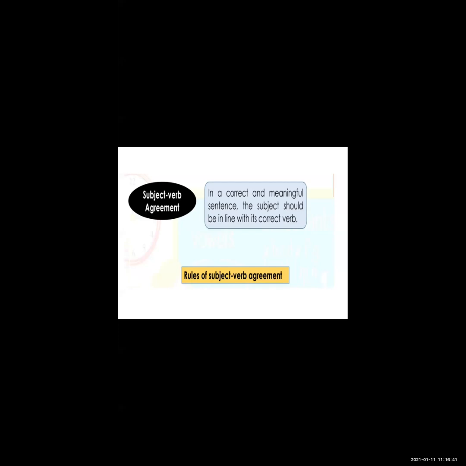There are some rules for subject and verb agreement. The first rule is: a singular subject uses a singular verb, while a plural subject uses a plural verb.